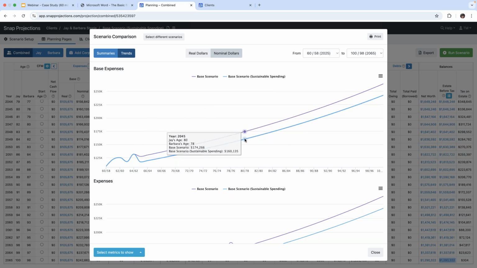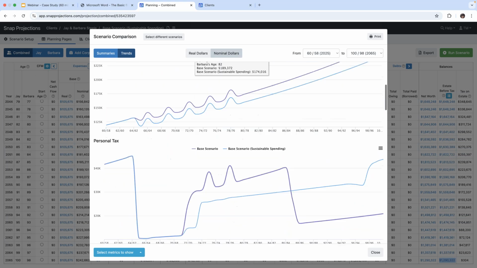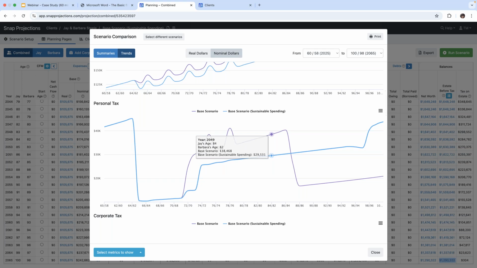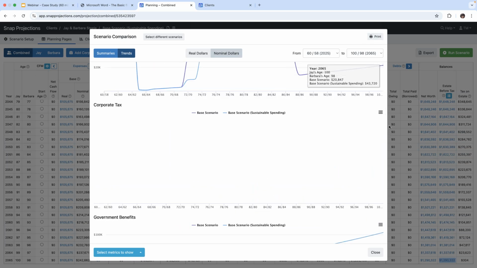So these are a little bit less with the sustainable spending. In terms of expenses, again, a little bit less. But then when we look at the tax situation and we look at the value at the end, it's a noticeable difference. So, and again, you can print this if you like.